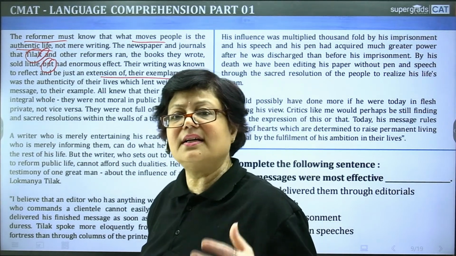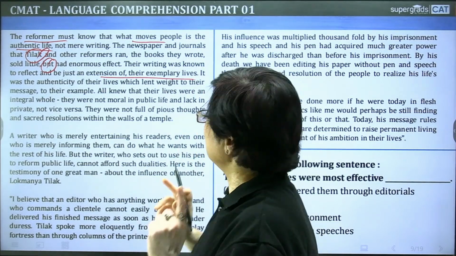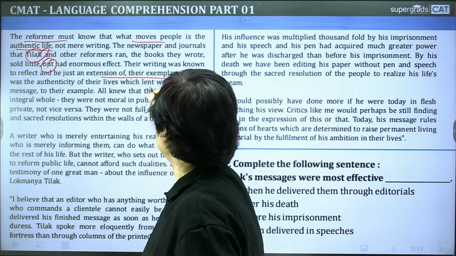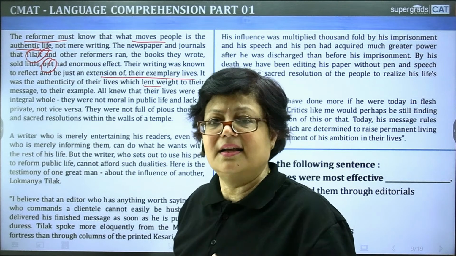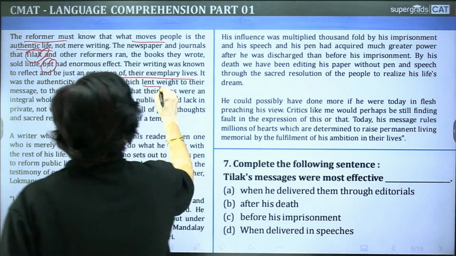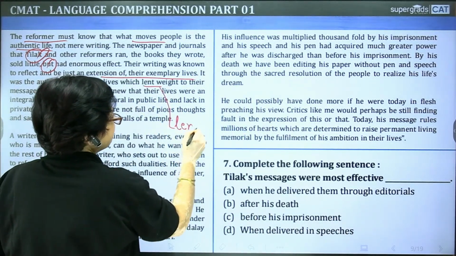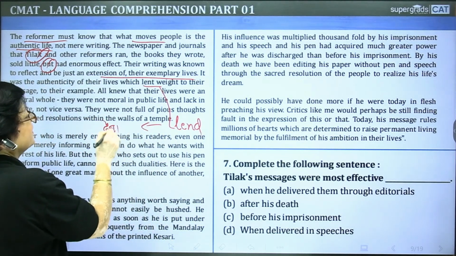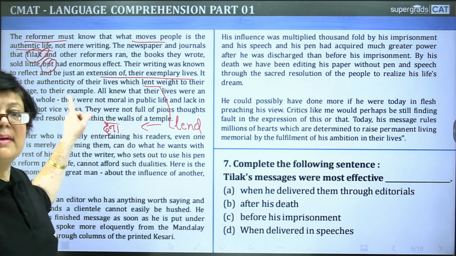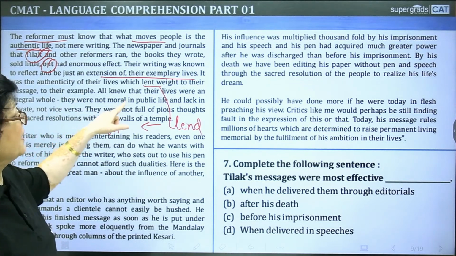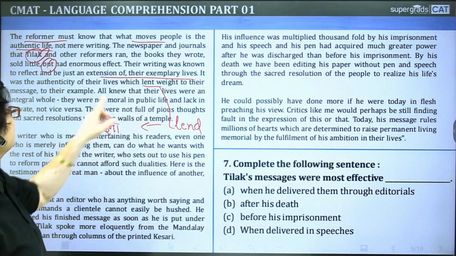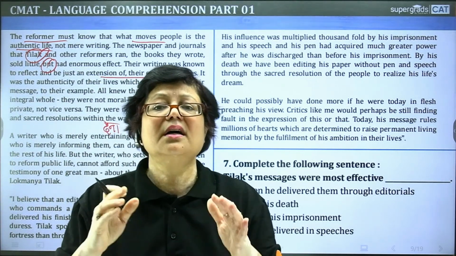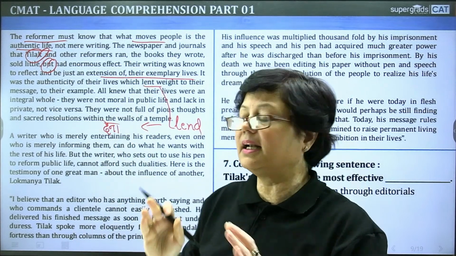It was the authenticity of their lives which lent weight to their message, to their example. लेंट मतलब यहाँ पर देना. Lent is the past tense of lend. Here it means देना. Okay, which lent weight to their message, to their example. All knew that their lives were an integral whole. Their lives, the lives of the reformers, were an integral whole.